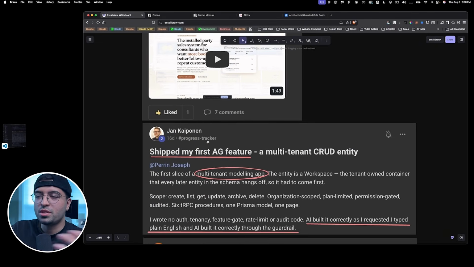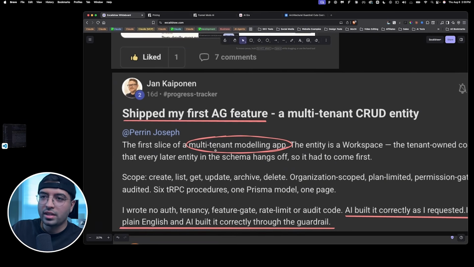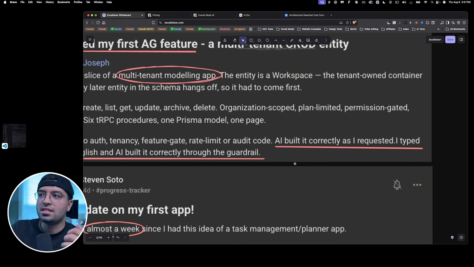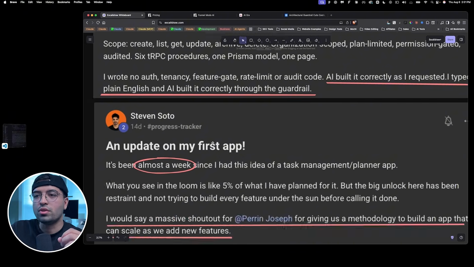Here's Jan. He says he shipped his first architectural guardrail feature. And his app is a little more complex, which is a multi-tenant modeling app. And this just proves that this system will work for any scale. Right? Super, super cool stuff. He says AI built it correctly as he requested. He typed in plain English and AI built it correctly through the guardrail.